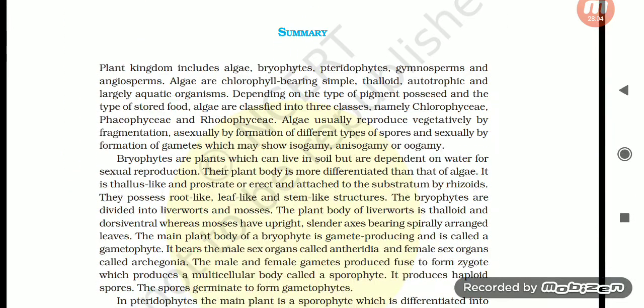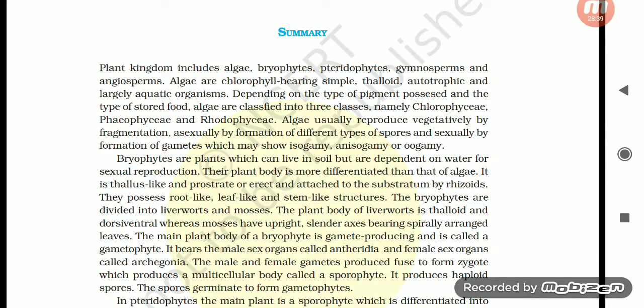Okay, summary. The plant kingdom includes algae, bryophytes, pteridophytes, gymnosperms, and angiosperms. Algae are chlorophyll-bearing, simple thalloid, autotrophic, and largely aquatic organisms. Depending on the type of pigment possessed and the type of stored food, algae are classified into three classes, namely Chlorophyceae, Phaeophyceae, and Rhodophyceae. Algae usually reproduce vegetatively by fragmentation, asexually by formation of different types of spores, and sexually by formation of gametes, which may show isogamy, anisogamy, or oogamy.